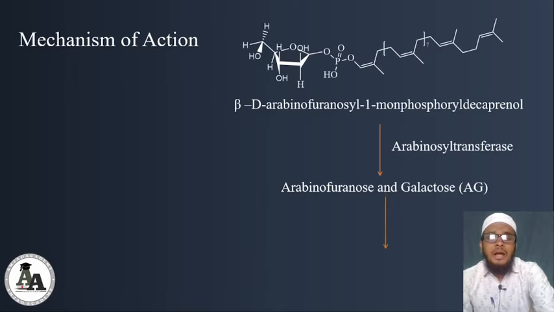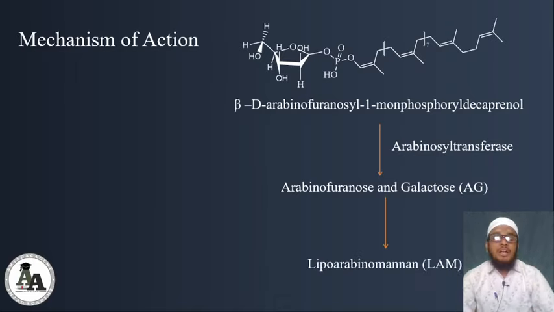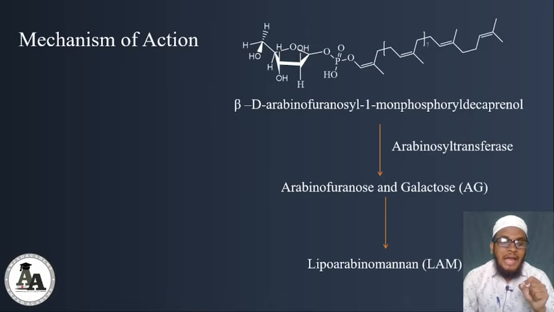Next, these arabinofuranose and galactose, these two monosaccharides will go towards the constituent particle of the bacterial cell wall, the mycobacterium cell wall. This lipoarabinomannan, LAM, is a constituent particle of the bacterial cell wall. If somebody is infected with TB, in the urine LAM test, that is, the presence of the constituent particle of mycobacterium, the lipoarabinomannan, comes in the urine when a person gets infected with TB disease.